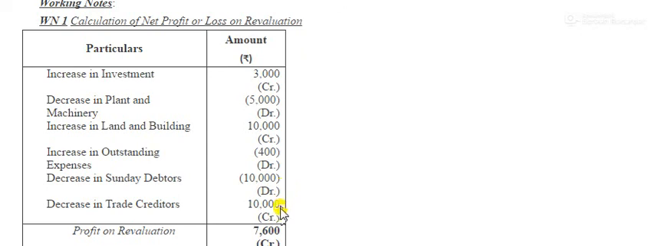Trade creditors, earlier 70,000 and then 60,000. Sorry, this is the creditors, it is a liability. So as a liability there is a decrease. Earlier it was 70,000 and now the revised value is 60,000, which means there is a decrease in liability, it is a benefit, so we will credit it. After that, you will calculate the net effect of all this: first add all the credits, then less all the debits, and you get 76,000. This is your profit.